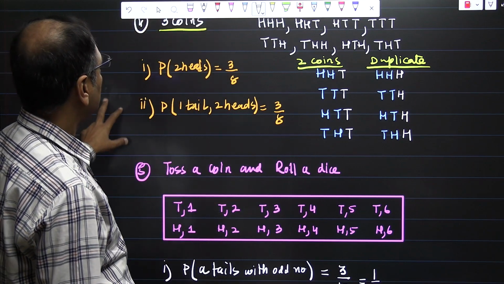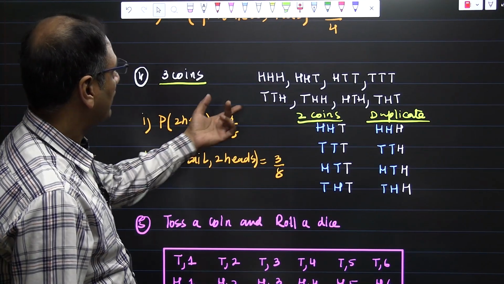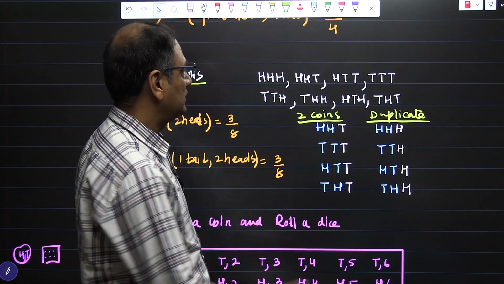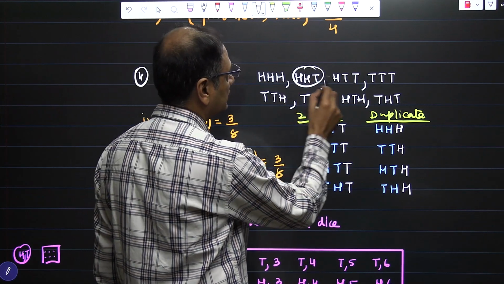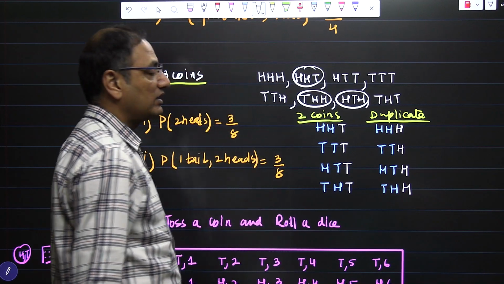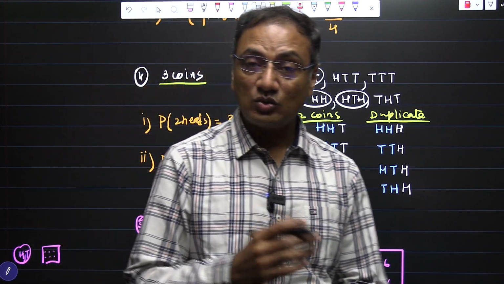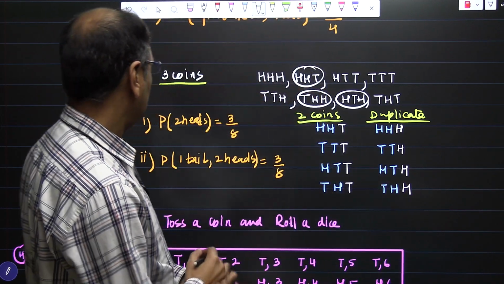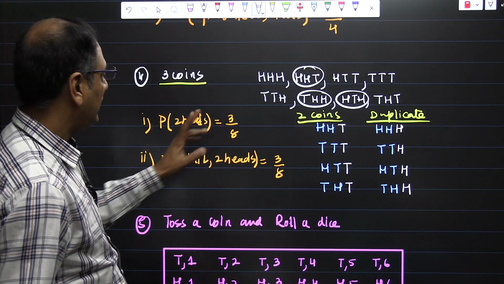And different kinds of questions can be asked. 2 heads, we have to find the outcomes which have 2 heads. So 2 heads here, 2 heads here, and 2 heads here. So we have 3 outcomes out of 8 which have 2 heads. Hence the probability is 3 by 8.